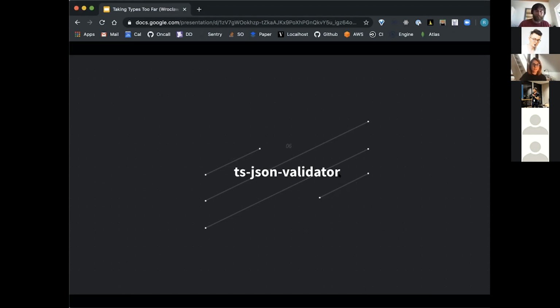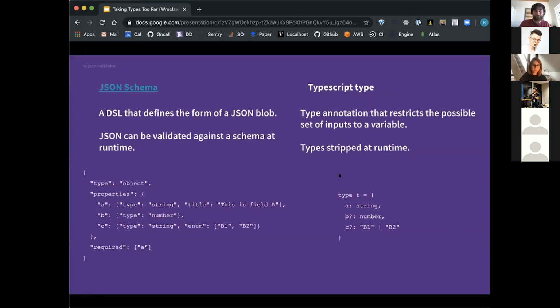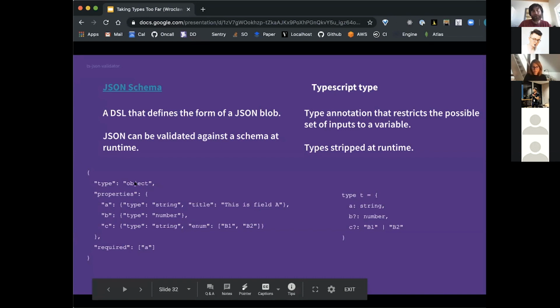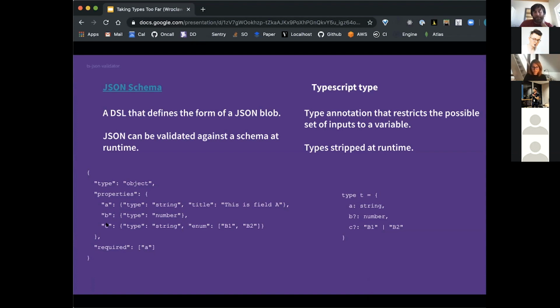Great. So we can get into ts-json-validator really quickly. So first, we want to chat really quickly about a JSON schema. A JSON schema is just a domain-specific language that defines the form of a JSON blob. And JSON can be validated against a schema at runtime. So on the left here, we see an example of a JSON schema. It defines that we want the schema to have the type object. We have these three properties, A, B, and C, where A is a string, B is a number, and C is a string.